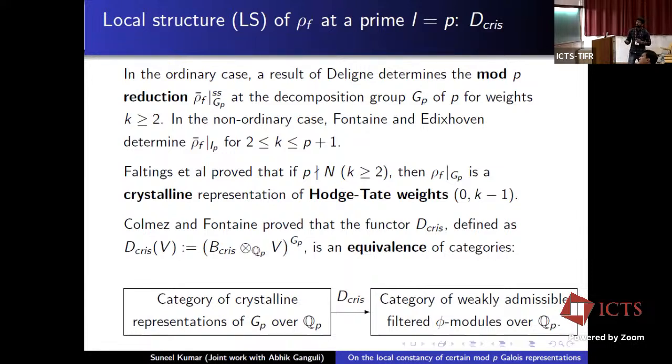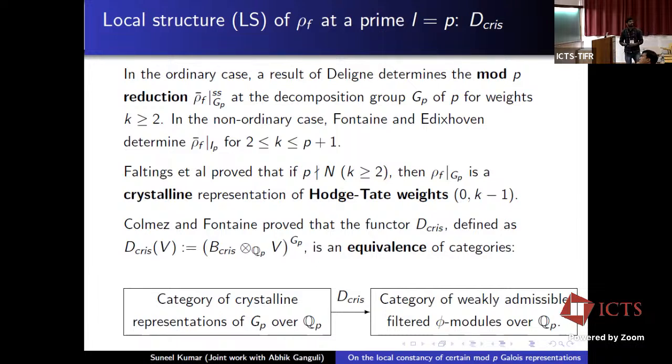Later, a result of Faltings proved that rho_f restricted to G_p is a crystalline representation with Hodge-Tate weights 0 and k minus 1. Now I would like to discuss more about this crystalline representation.